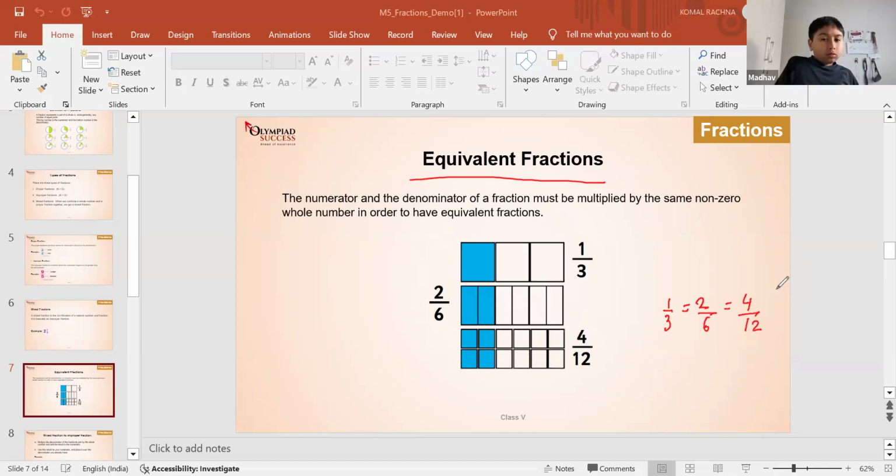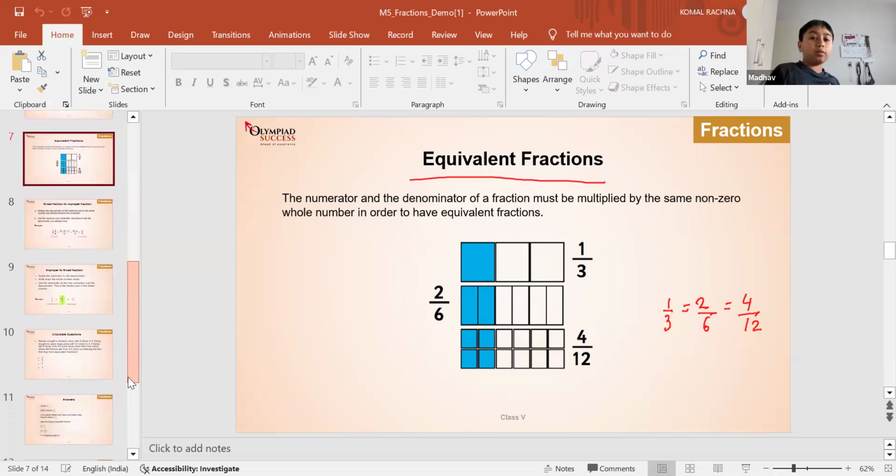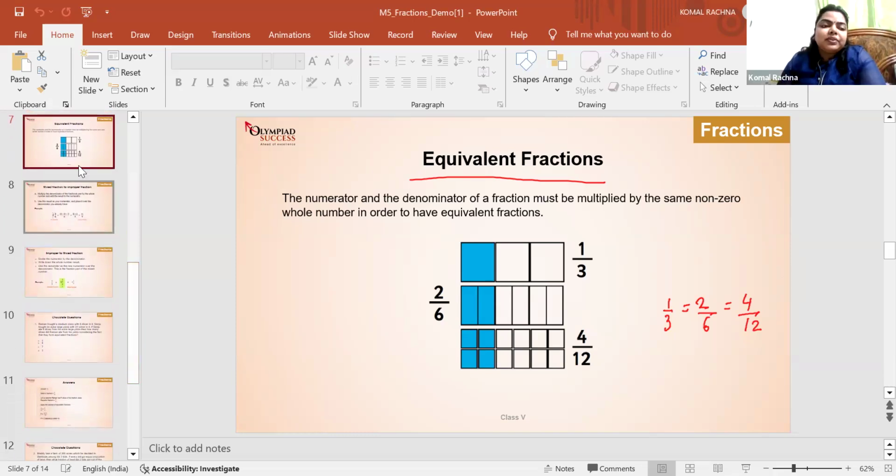To get an equivalent fraction, are you talking about when you have different fractions and you make one into an equivalent fraction, or to find a new equivalent fraction? Find the equivalent fraction of 1 by 3. If I ask you, how will you find it? To find an equivalent fraction, I would multiply the numerator by 2 or any number, and then I would divide the denominator by that same number.